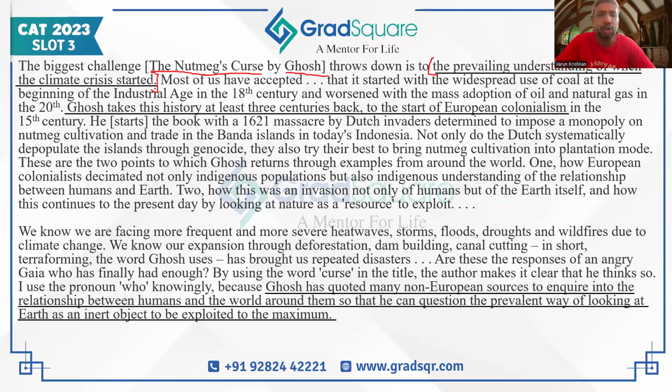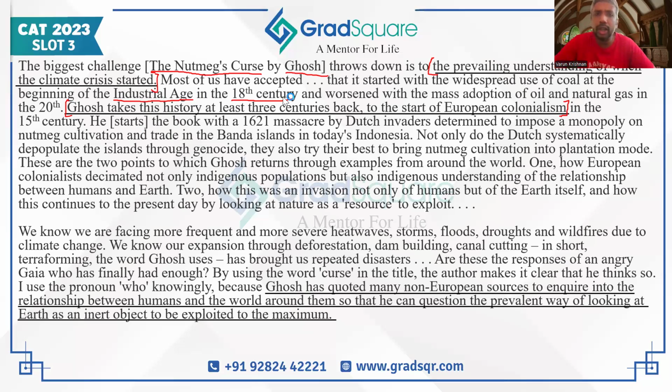And what is climate crisis? We should know that it's mostly talking about the global warming that we are experiencing currently. He's going to challenge the existing understanding of when it started, when its timeline is. In a later sentence, a very important one to focus upon, it says that Ghosh takes this history at least 3 centuries back to the start of European colonialism. People often say that the climate crisis began with the industrial age because that's when we started polluting things and burning a lot of fossil fuel, but Ghosh takes this history 3 centuries back. That's how he's resetting the calendar.